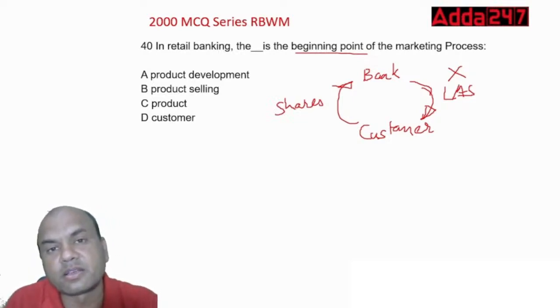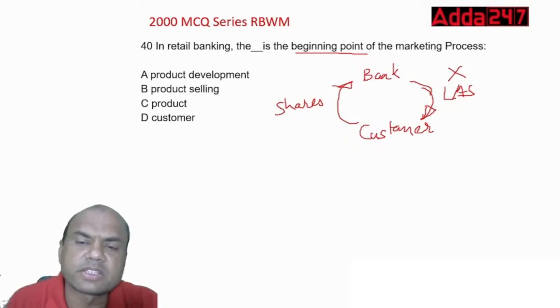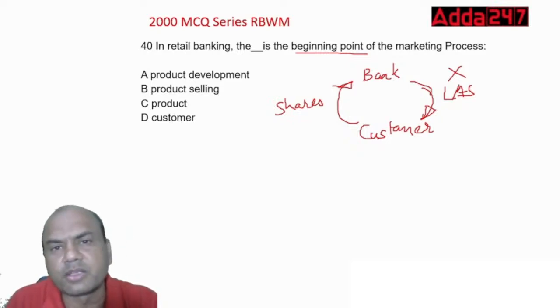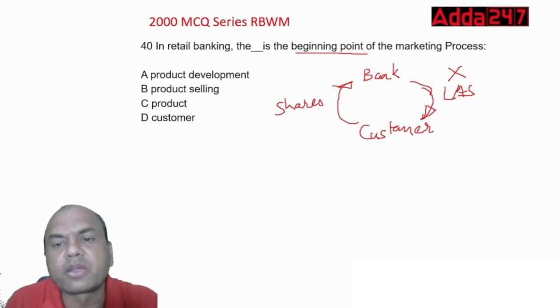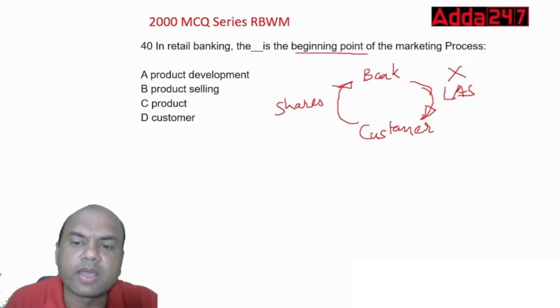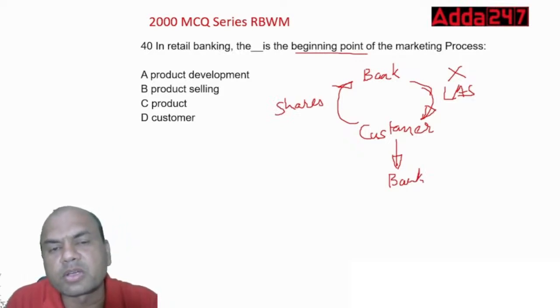You'll come once or twice and say, sir, I require this loan, and I'll say I'm speaking to my head office whether we can give it, and I don't give it. So you'll ultimately run to the next bank, another bank, because I don't have that product.